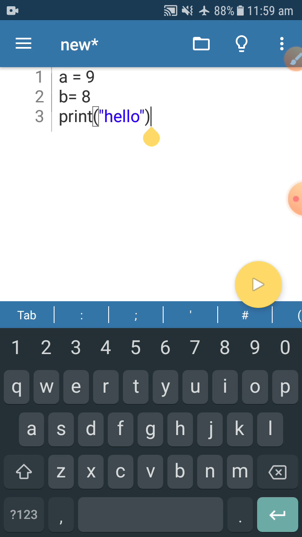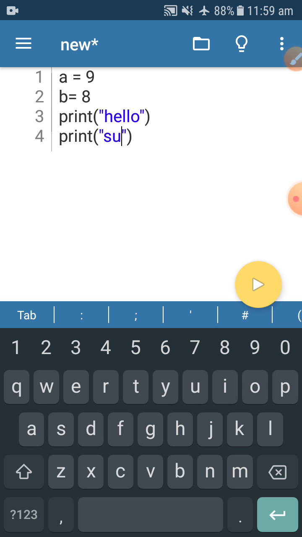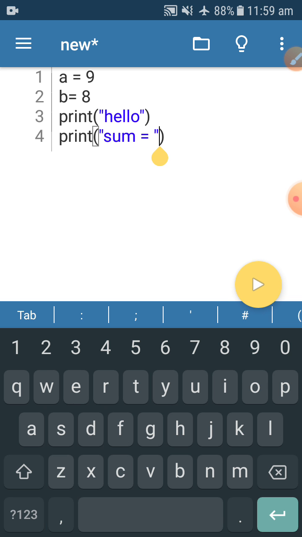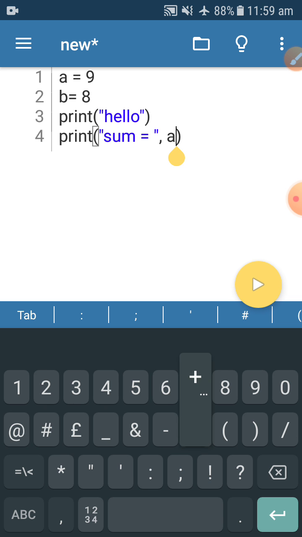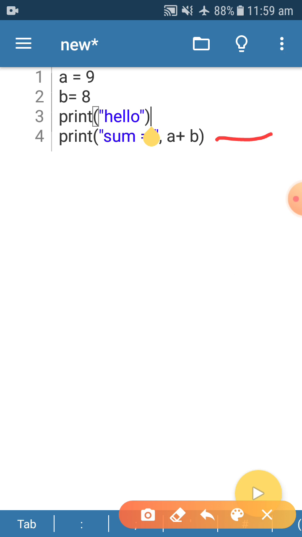In the next line again I am doing print, then sum equal to, comma a plus b. So with the help of this particular line, whatever values you have given to a and b, both add together and print some value in front of you because of this line only. And before that, one message is going to print, that is hello.